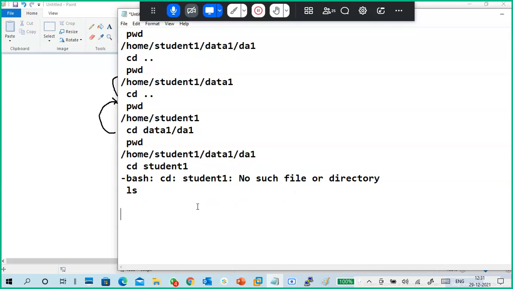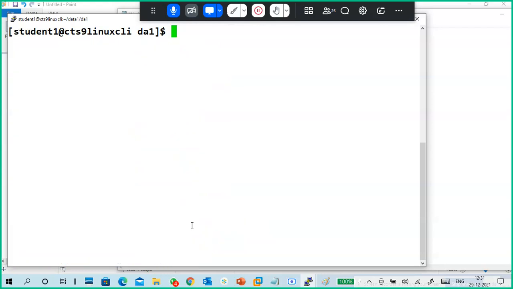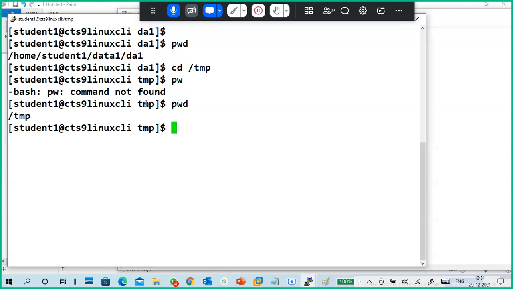Okay, next I will tell you two more things about cd, then we'll go back to the other things. I want to put a clear, because on the screen, pwd, present working directory, is data1. Already I told you, wherever I'm located, for example cd /temp, I'm currently in the temp directory, not /home/student. How do I go back to /home/student?